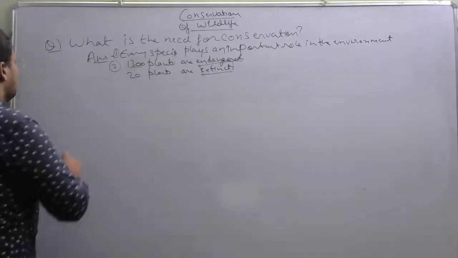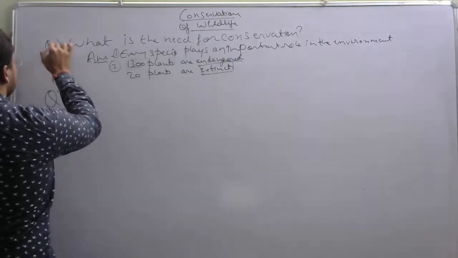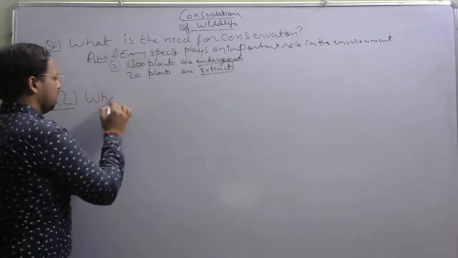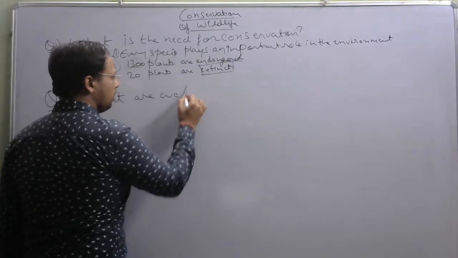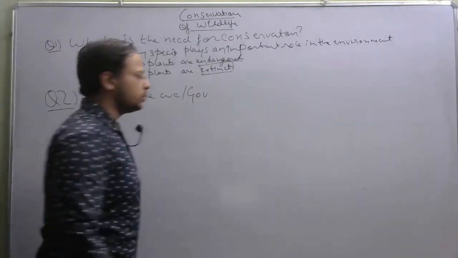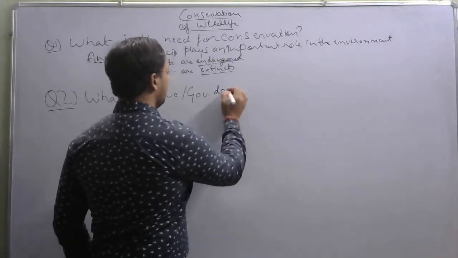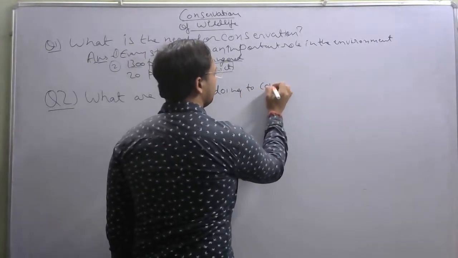Now moving on to the second question. The question number 2 is, what are we, or the government, doing to conserve the forest?